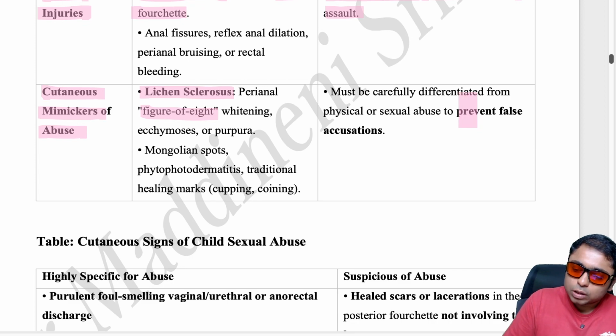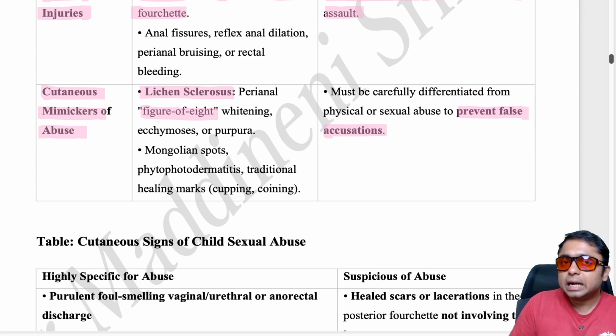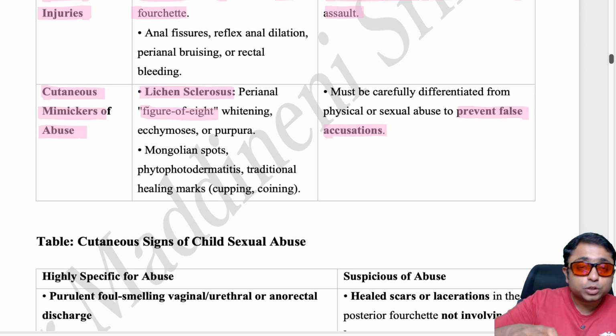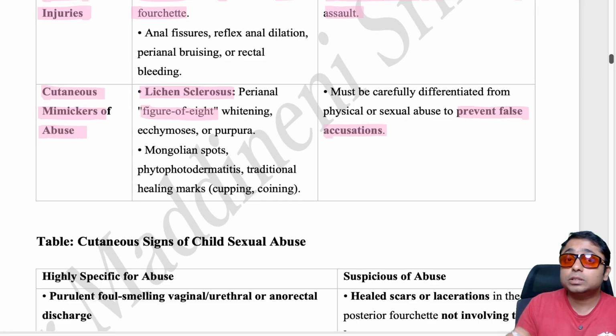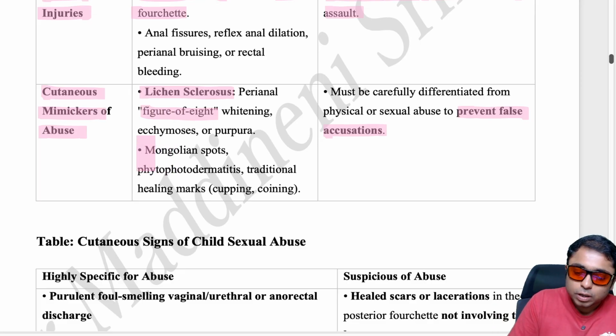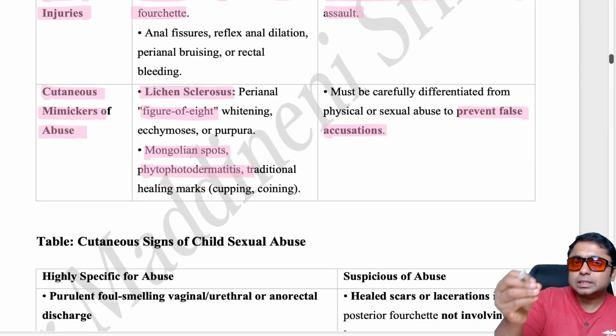Okay, and also we should be very careful to prevent any unnecessary false accusations based on these findings near the genitalia, because it could lead to so much emotional trauma in the family and also legal battles. So these findings are mimickers. What are those? Other than LSA, Mongolian spots, phytophotodermatitis, because of some psoralen.